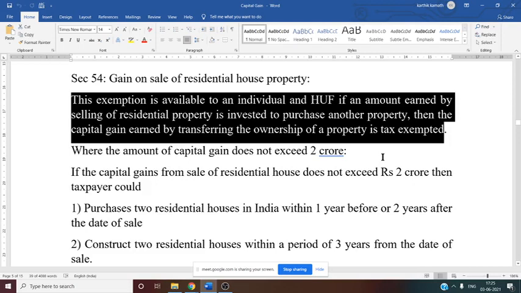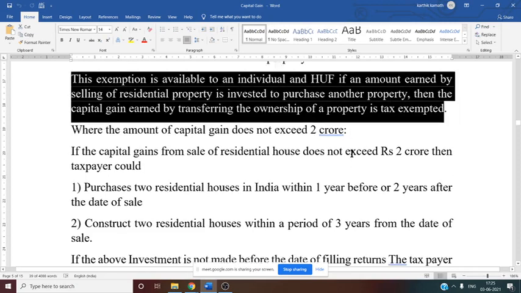Then capital gain earned by transferring the ownership of the property is exempted. That means first he needs to sell the property, then he needs to invest that money in purchasing another property, then only this exemption is provided.